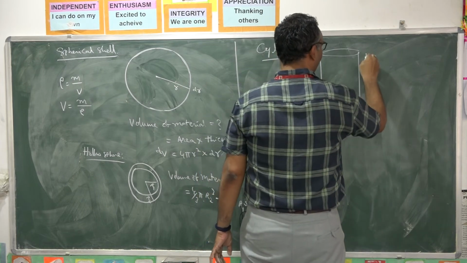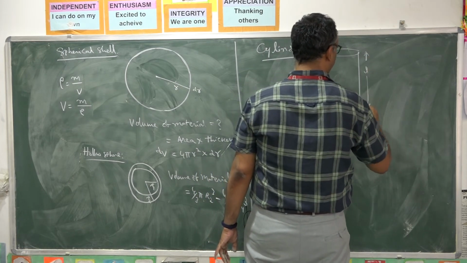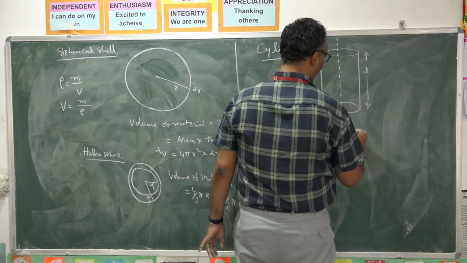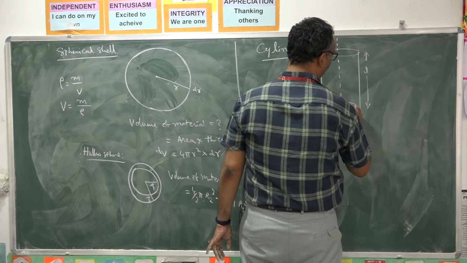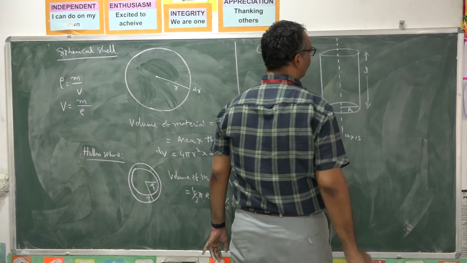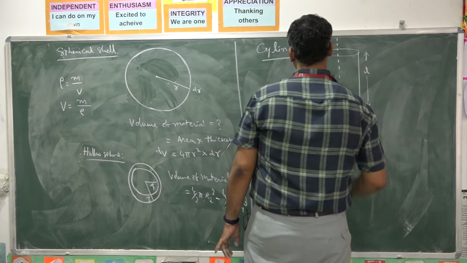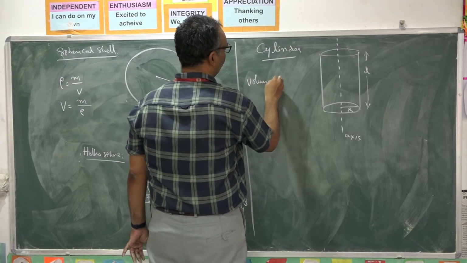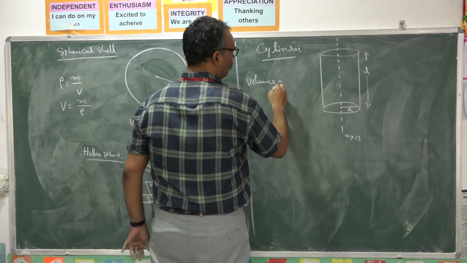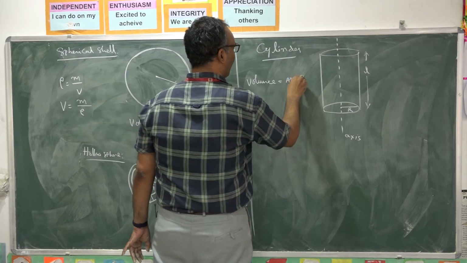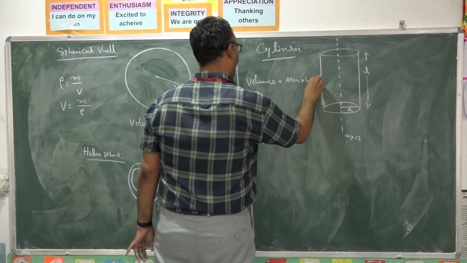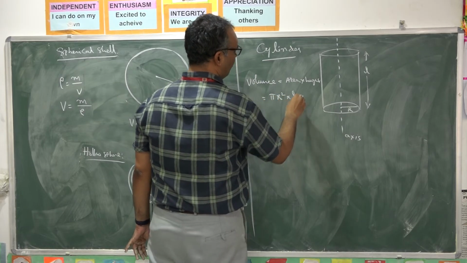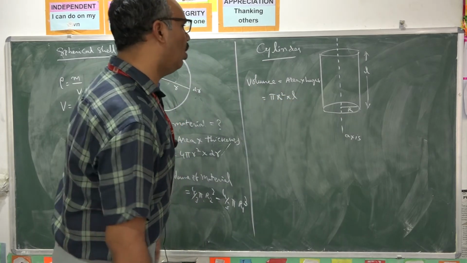This cylinder has length L. This is called the axis of the cylinder. From the center of the base to the edge, this is called the radius. So what is the volume of the cylinder? Volume is equal to area into height. What is the base area? Pi r square into height L. Pi r square L is the volume of the cylinder.